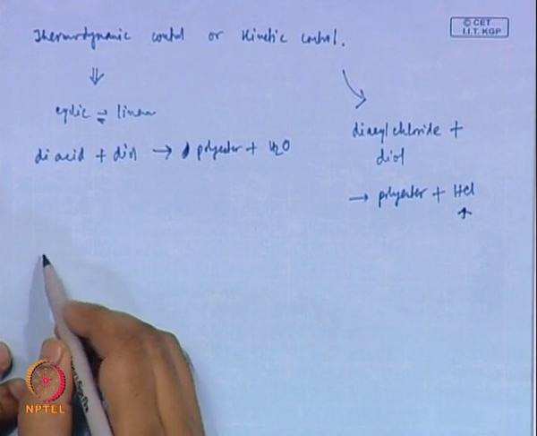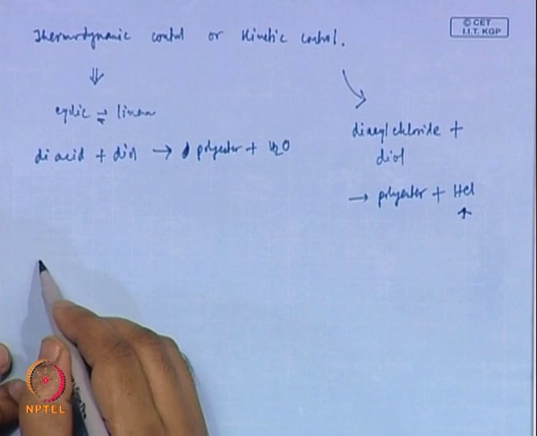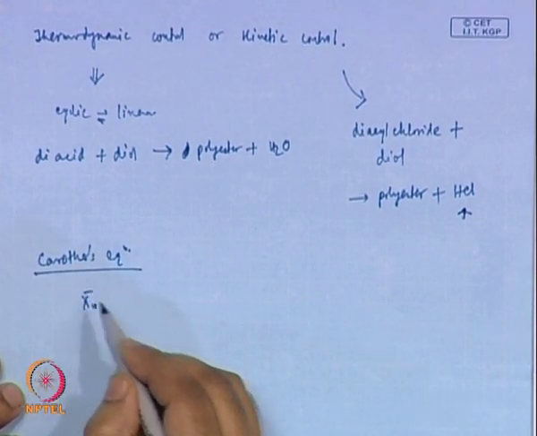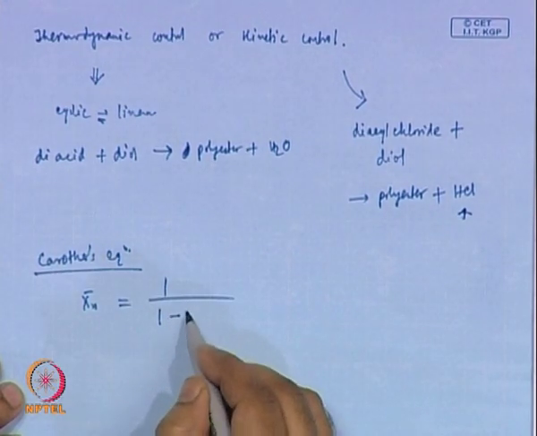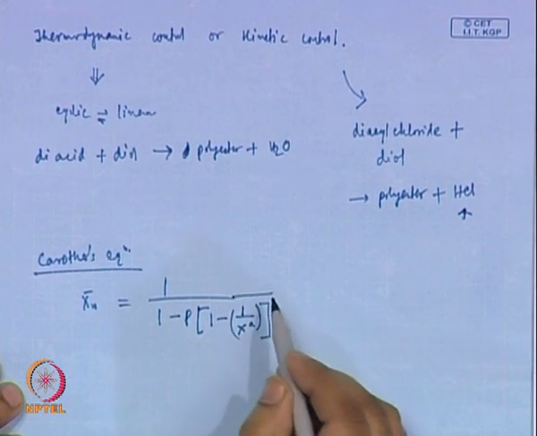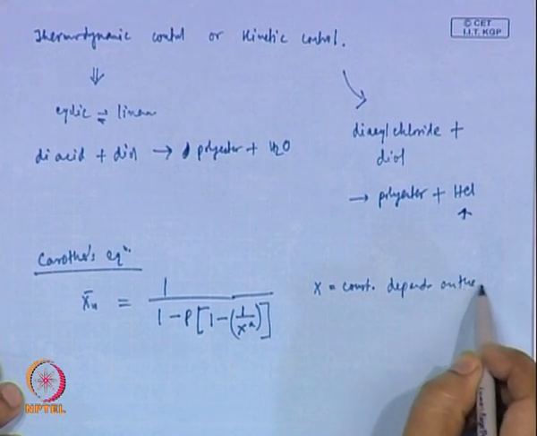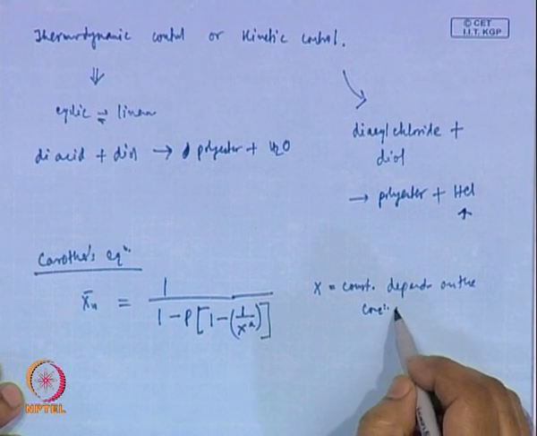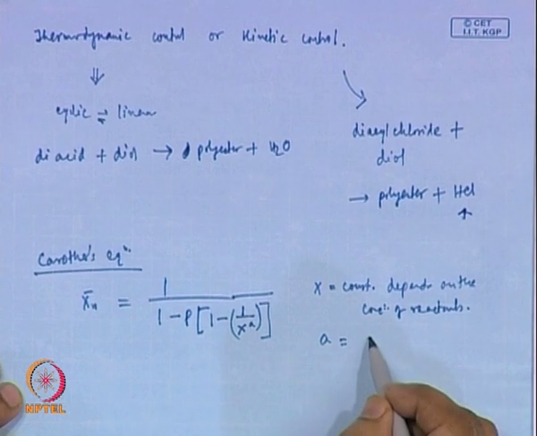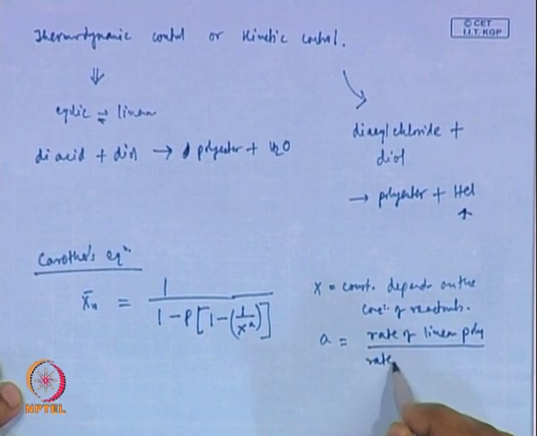So, what is the effect of formation of cyclics on the molecular weight or the degree of polymerization of the final polymers, which can be arrived at from the Carothers equation, and without going into derivation we can write that X n is 1 by 1 minus p, where x is a constant that depends on the concentration of the reactants, and A is the rate of linear polymerization by the rate of cyclization.